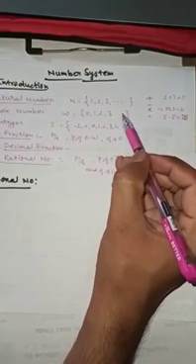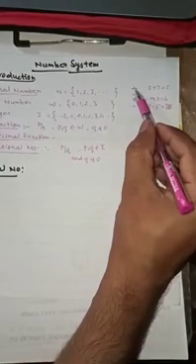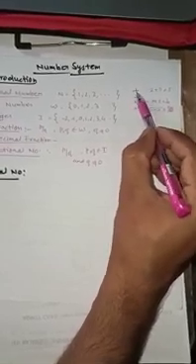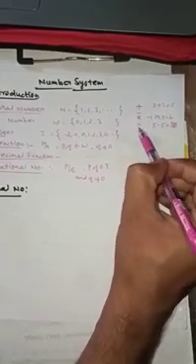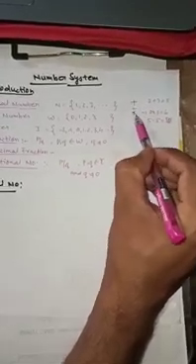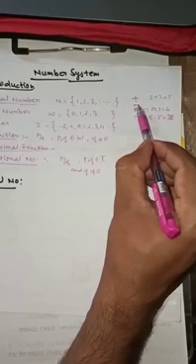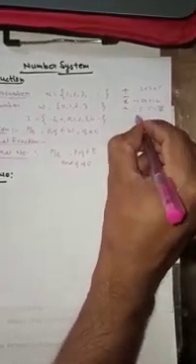Now again in whole numbers we are able to do these operations: addition, subtraction, multiplication, division. But again only addition and multiplication exist. In other cases, subtraction and division do not exist. For example, suppose we subtract 1 minus 2, what will we get? This is not in the whole numbers, as our result will be minus 1.